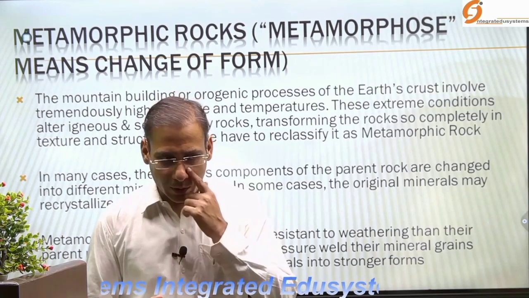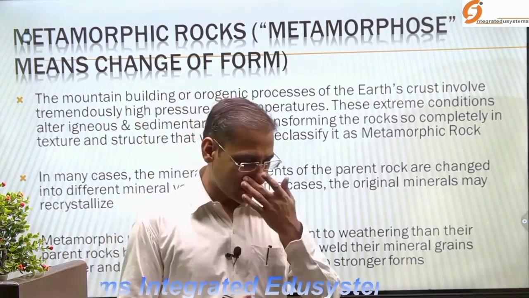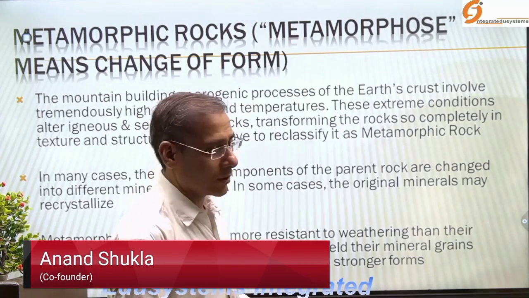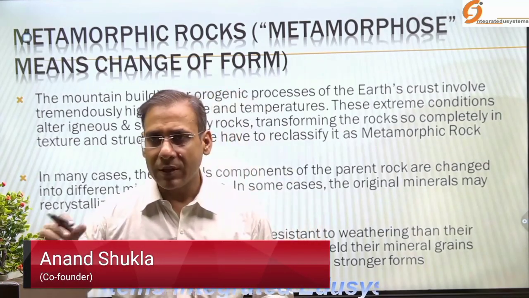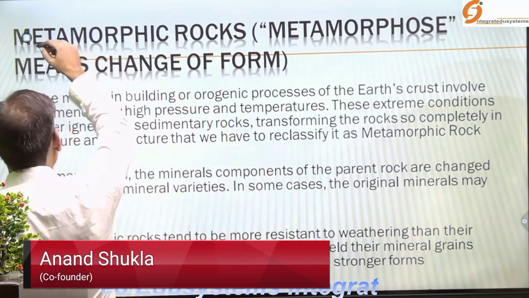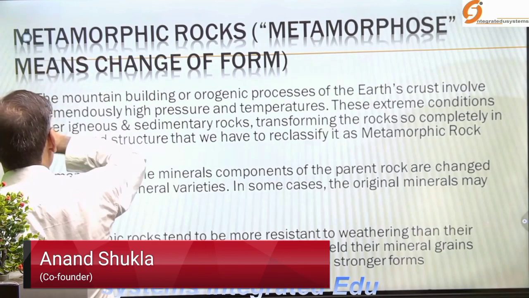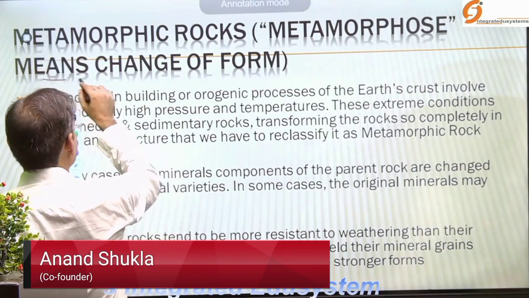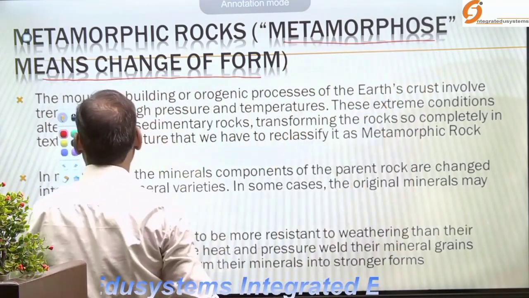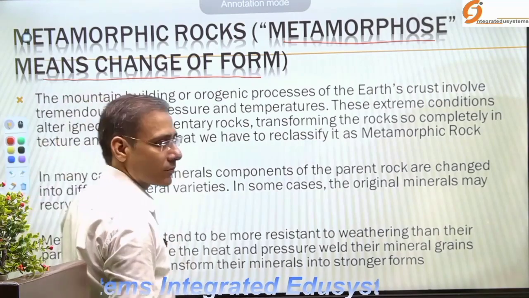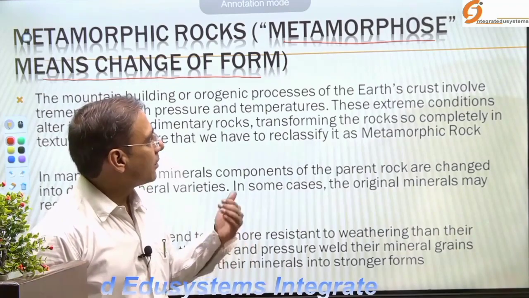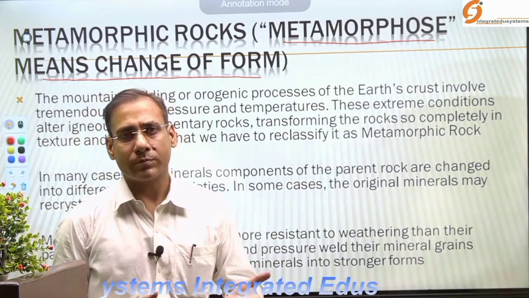So when you look at metamorphic rocks, the word metamorphic is derived from the word metamorphose, and the meaning of metamorphose is the change of forms. So basically what happened here, the rocks change their form.